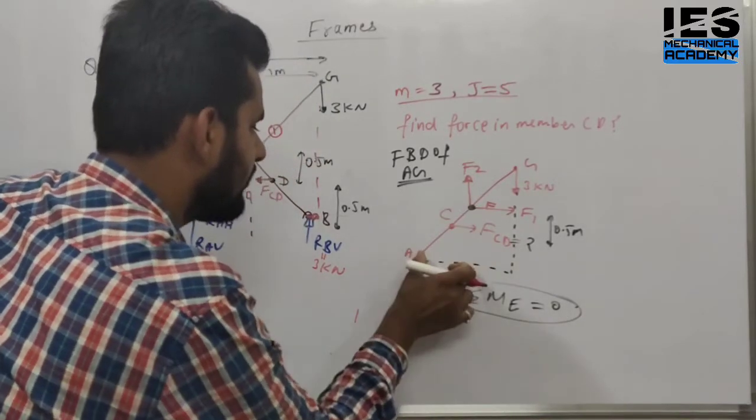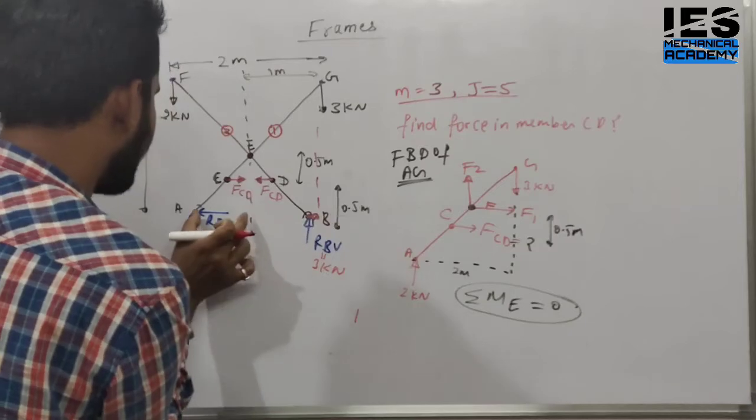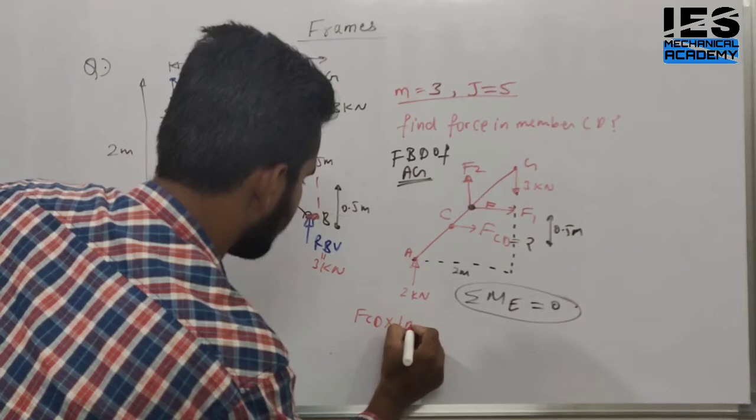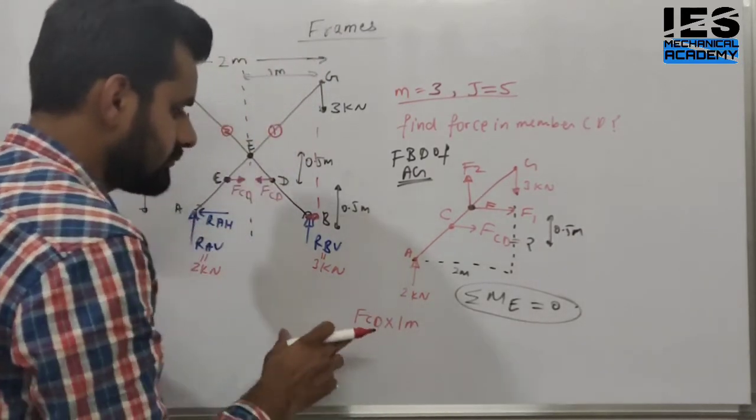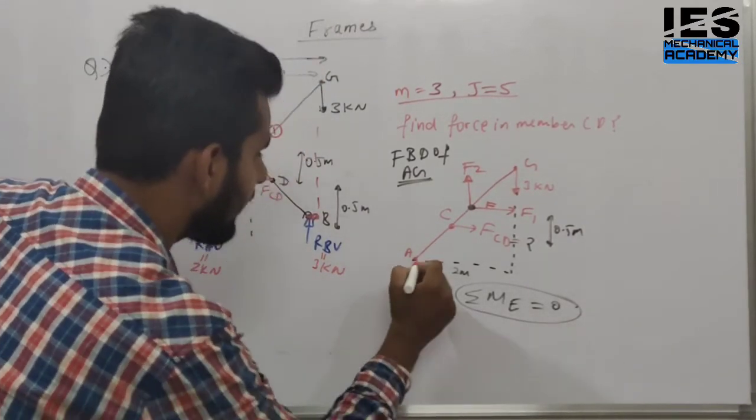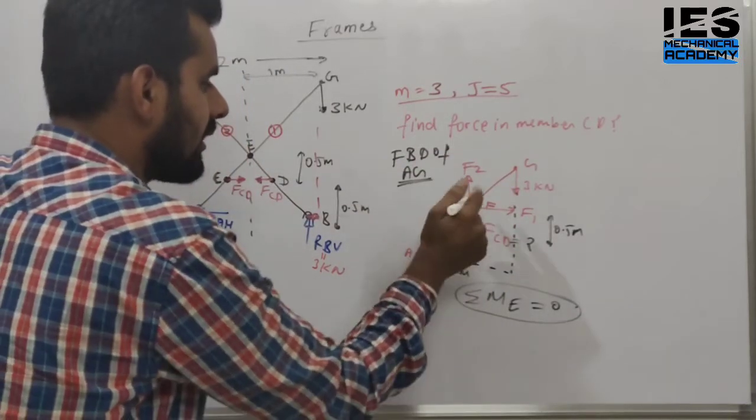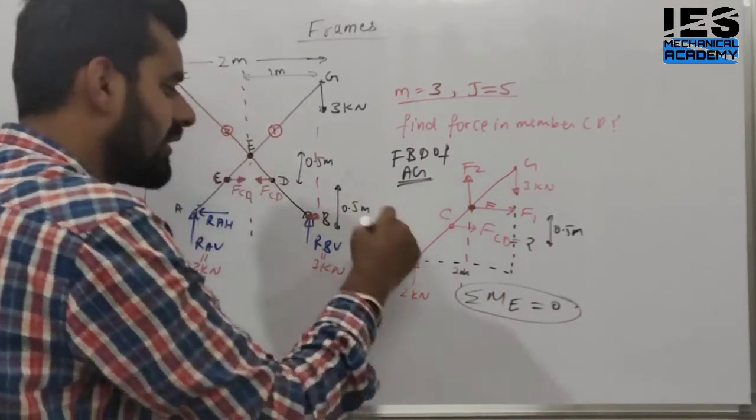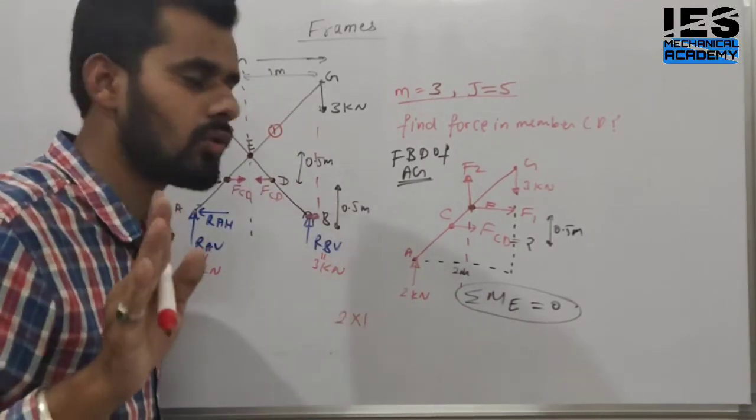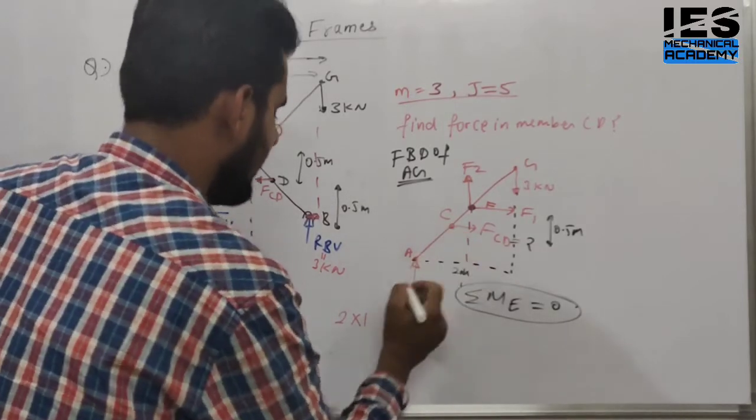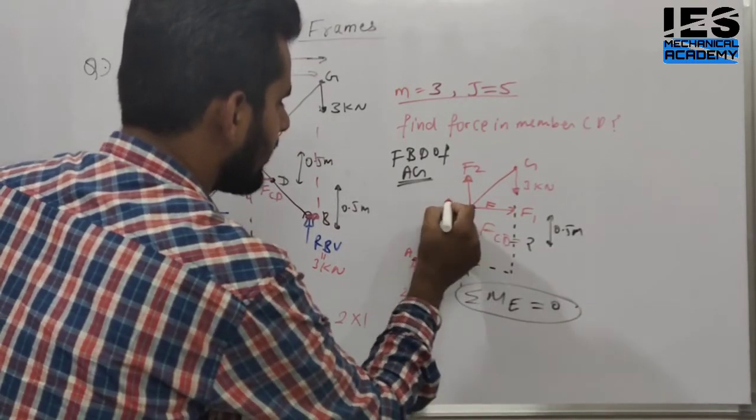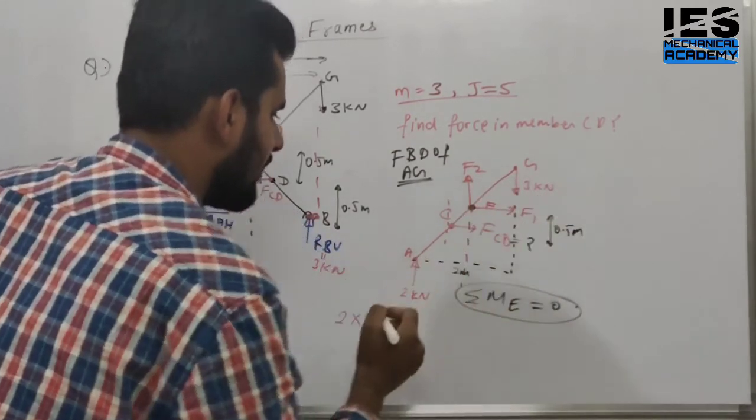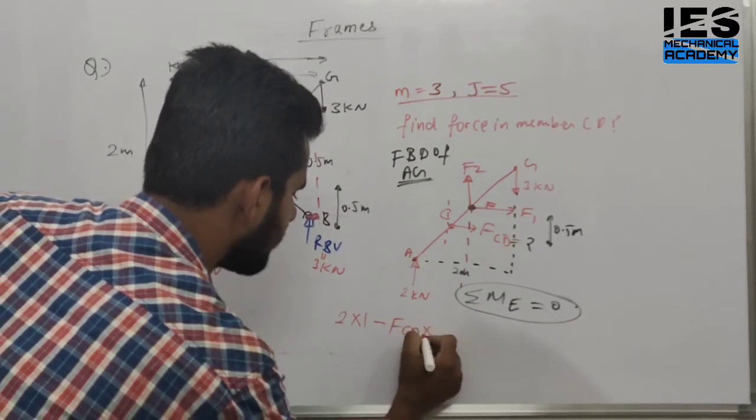How? 2 kilonewton into this distance. How much is the distance by symmetry? It is 1 meter. Yes or no? It is 1 meter. Then, sorry, it is not FCD. This 2 kilonewton makes a clockwise couple into 1 meter if we take moment about this point. Yes or no? Then 2 into 1. It is clockwise. If we take clockwise positive, then anti-clockwise is negative. Yes or no? Then this FCD makes an anti-clockwise couple. The perpendicular distance is 0.5 meter. Means minus FCD into 0.5 meter.